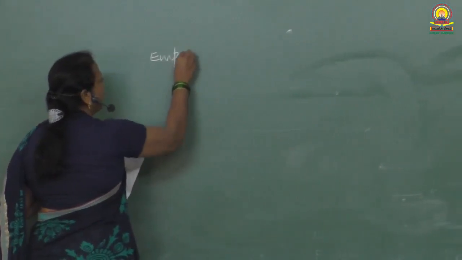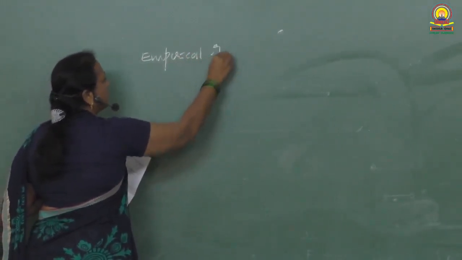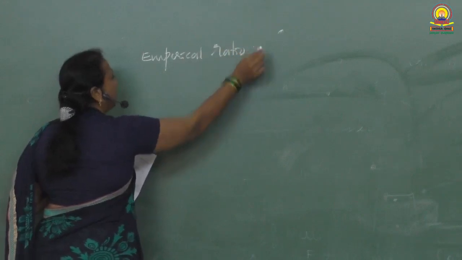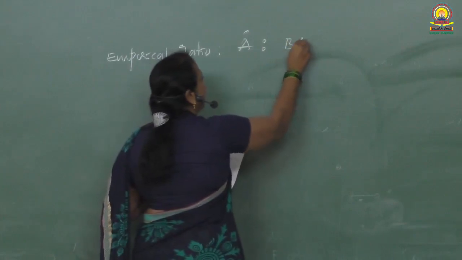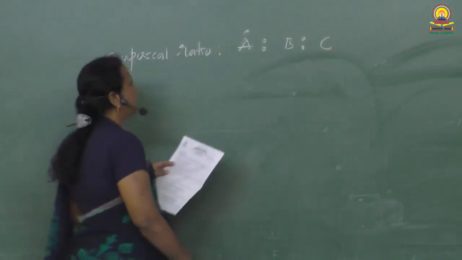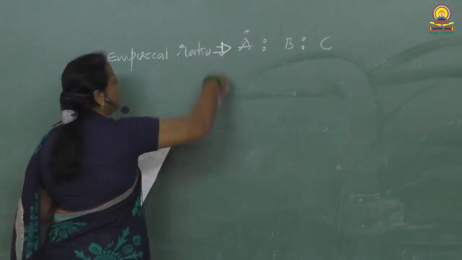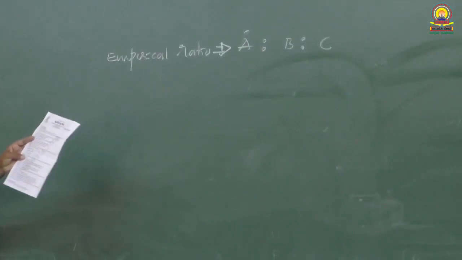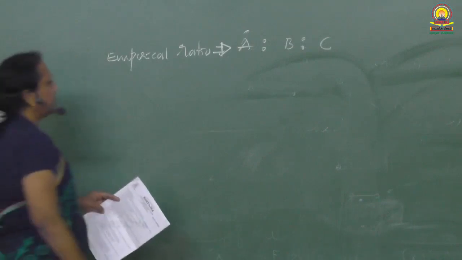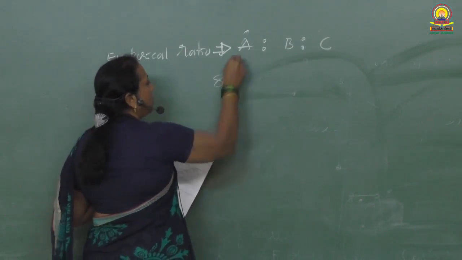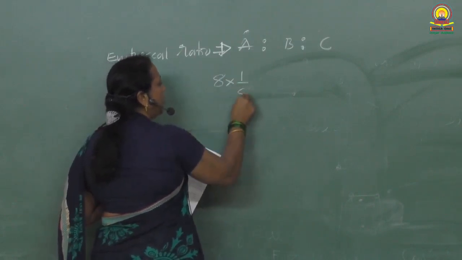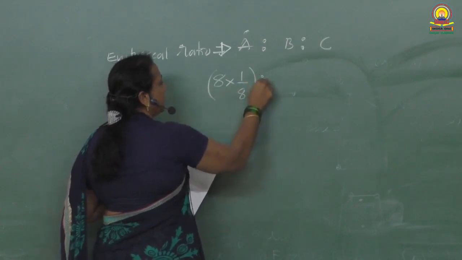We are calculating the empirical formula, the empirical ratio of different atoms. A, B and C are the three elements present, so let us find the empirical ratio of the A, B and C elements in the compound. As you see in the diagram, A atoms are at the corners. 8 corners are occupied. A corner particle gives the unit cell a 1/8 share.